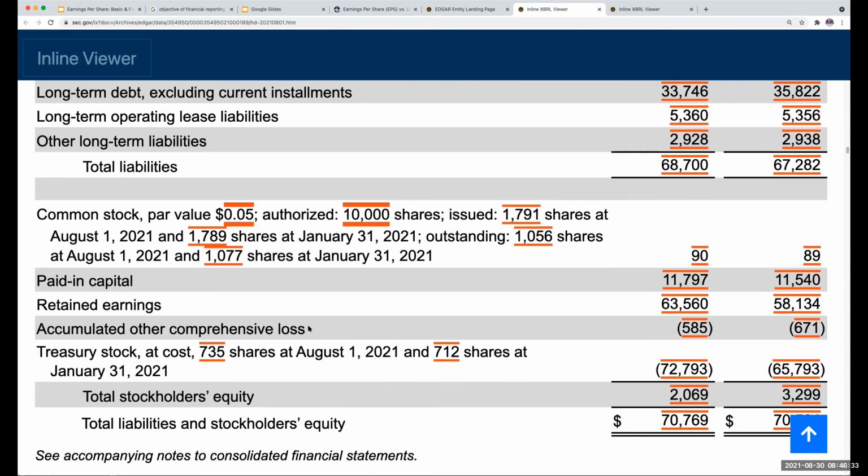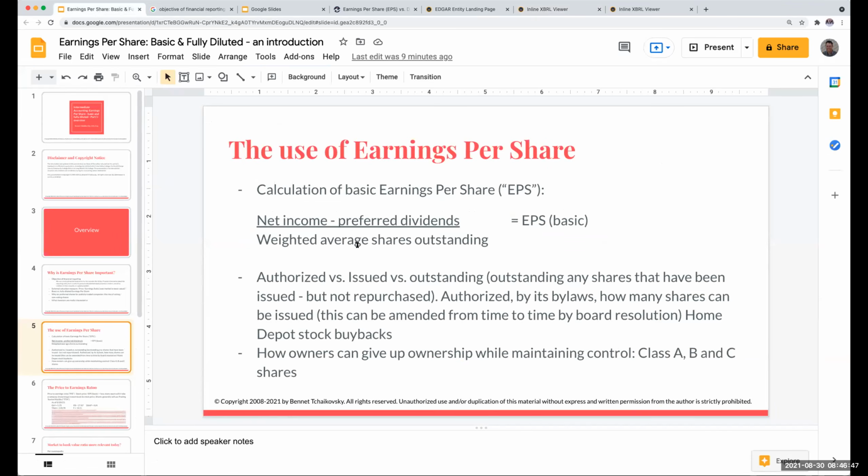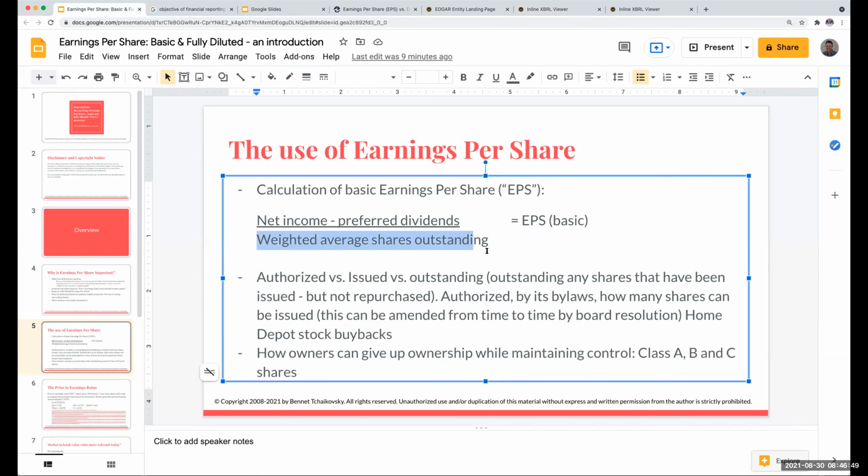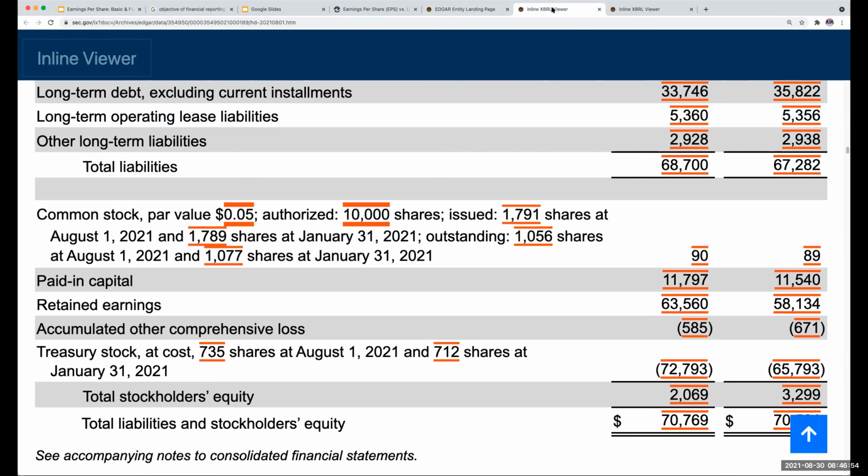So treasury stock, just remember, represents those shares that I've bought back from the investing public. It shows up as, this is not a liability, but it's a reduction in our owner's equity. So when we look at earnings per share, I'm looking at the shares that are outstanding. I'm not going to be looking at those shares over here that have been issued.